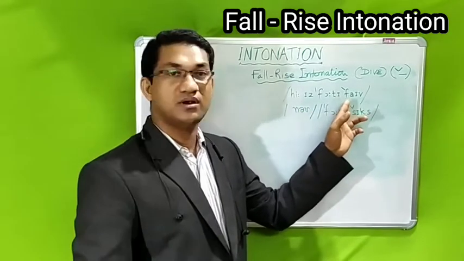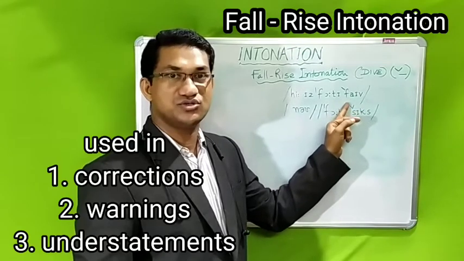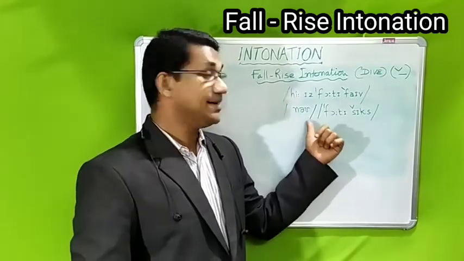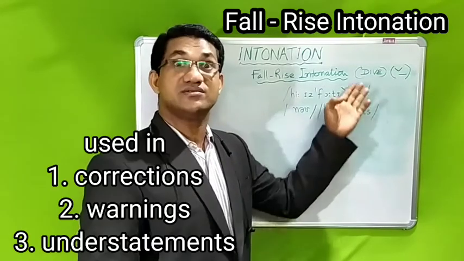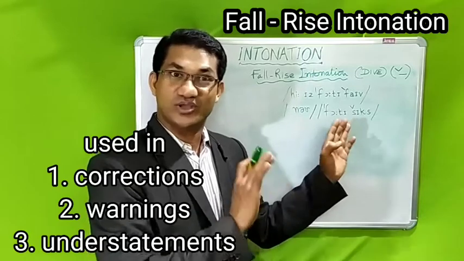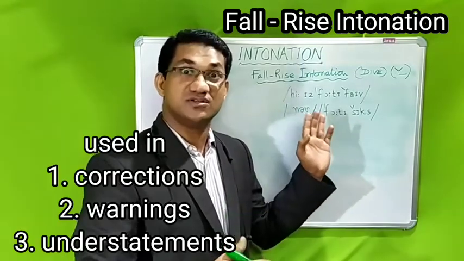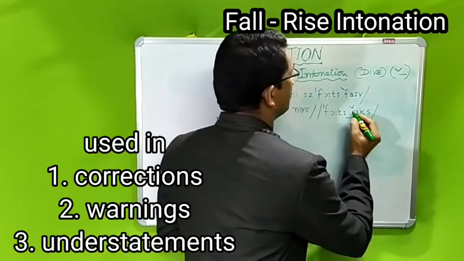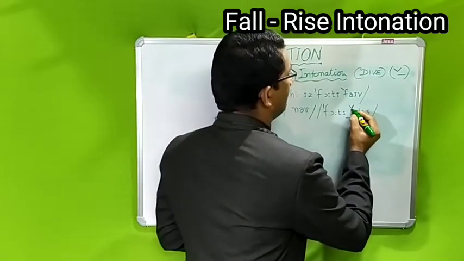It is a normal falling tune: He is 45. But another person is correcting: No, 46. You are correcting: No, he is not 45, he is 46. So when you are correcting on this particular six, you have the falling and rising.